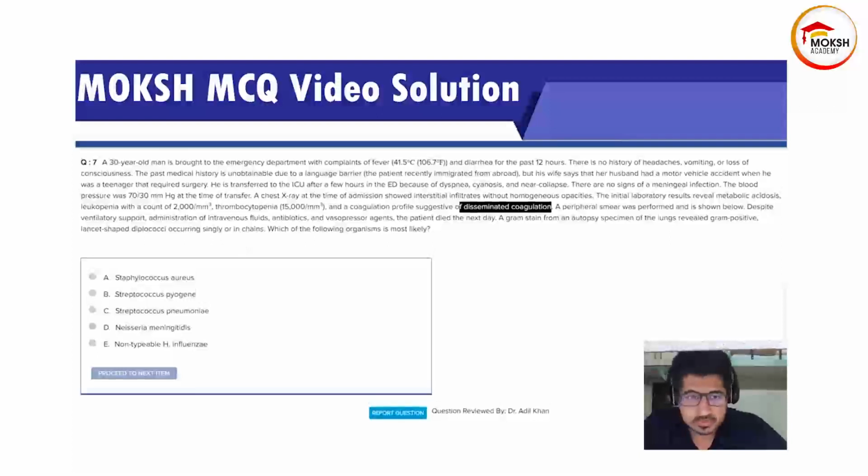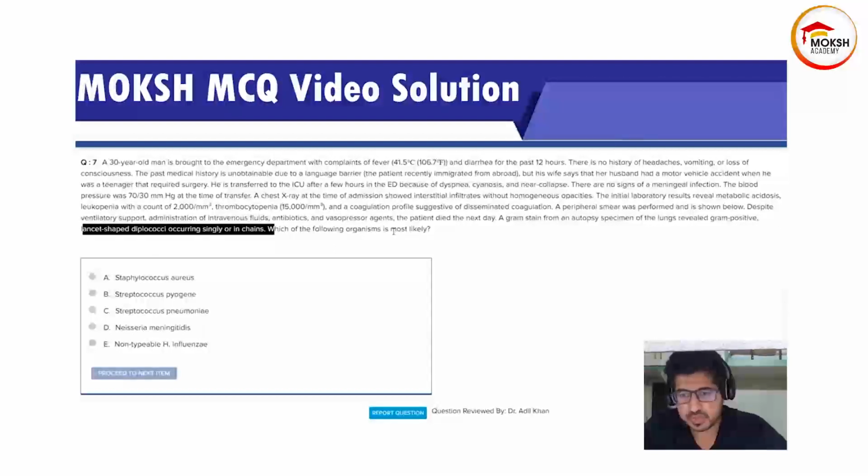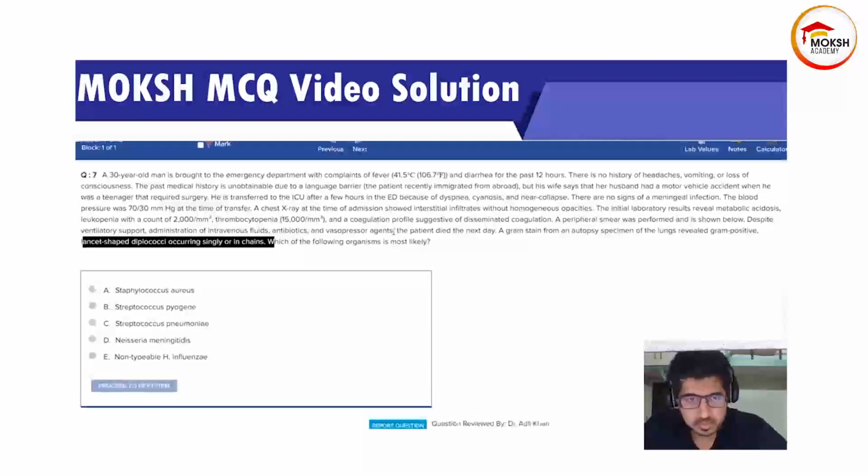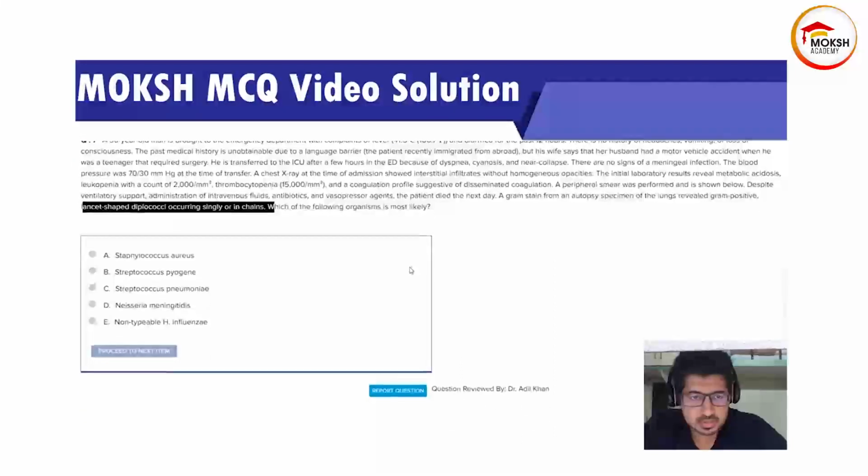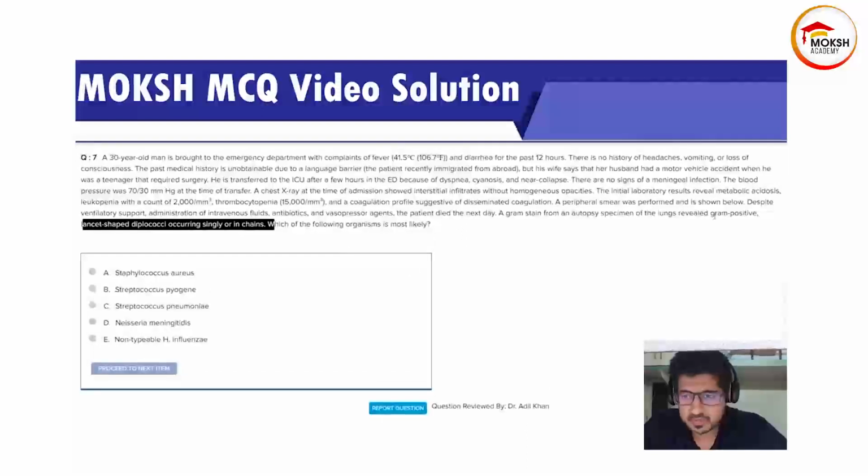Despite the ventilatory support, administration of intravenous fluids, antibiotics, and vasopressor agents, the patient dies the next day. Gram stain reveals gram-positive lancet-shaped diplococci occurring singly or in chains. Which of the following is the organism? I don't think there is any image attached. So yeah, this is the description of the bacteria: gram-positive lancet-shaped diplococci occurring singly or in chains.